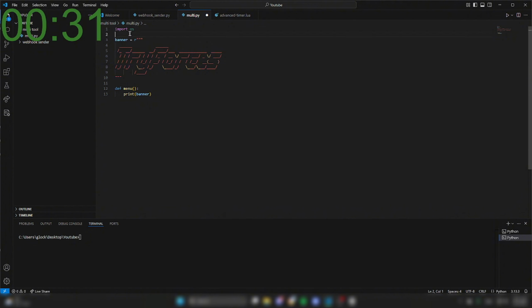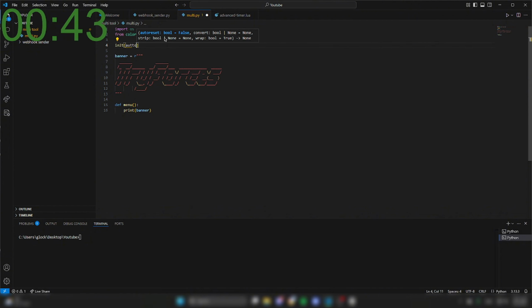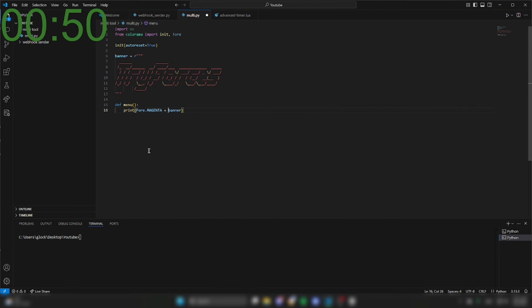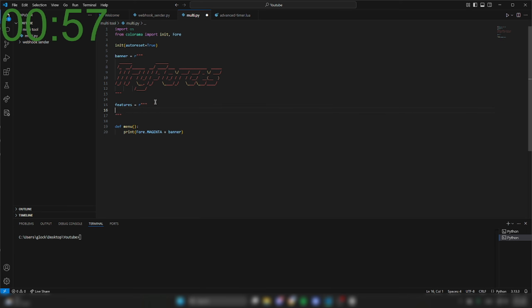And then, to make the banner have color, you're gonna do from lumera import fore, just copy everything I do. So like this, and then you do fore.magenta, which is purple I think, and then you do features equals r again, and then this, then you can do like one task manager, and then you can print